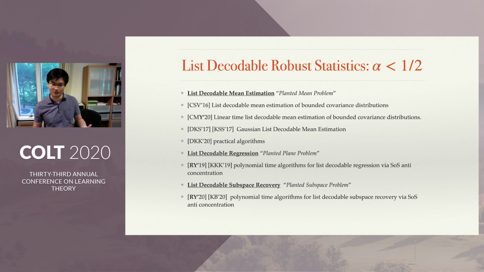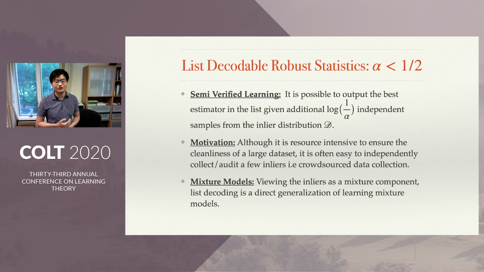You can actually apply this notion of recovering a list to an overwhelmingly corrupted data set to pretty much any statistical model you can think of, and I highly encourage you to look at this, as it is a very interesting body of work. It turns out also that list decodable learning is provably equivalent to something called semi-verified learning. The key insight here is that it is possible to output the best estimator in the list given an additional log 1 over alpha independent samples from the inlier distribution D. So when you want a single estimate instead of a list, all you need is a few more data points as side information to find the single best estimator.